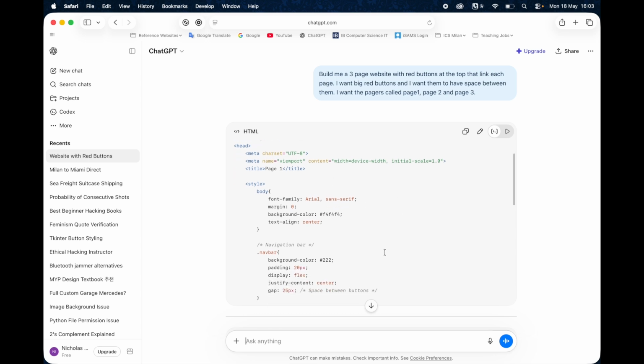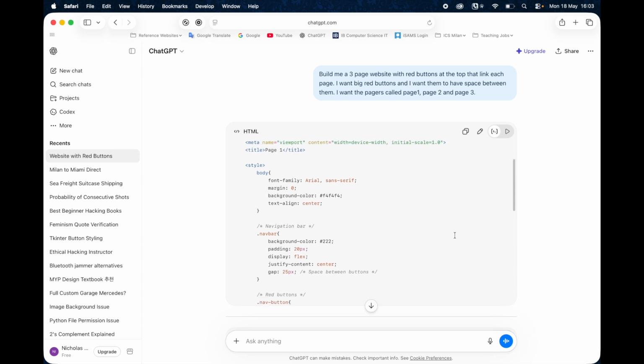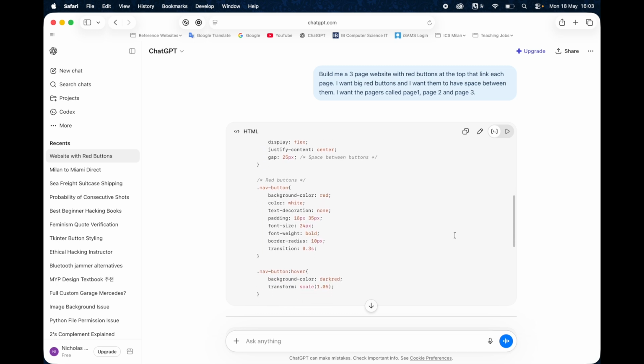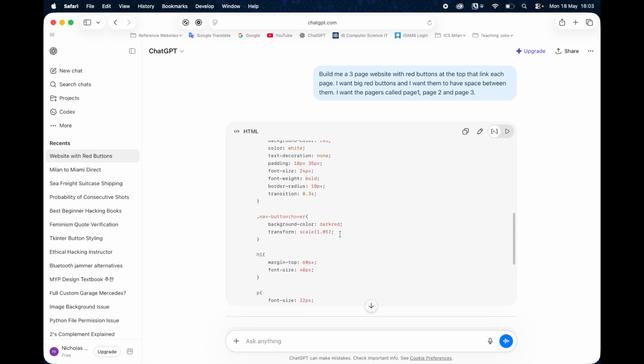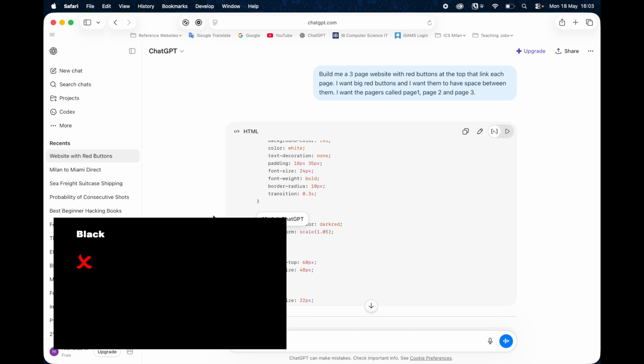because I can then easily, as a teacher, come through and say, okay, what does this line here mean? And you're not going to know because you haven't coded it yourself. You haven't written the HTML yourself. You're not going to understand what that does. If I say to you, let's have a look, what is transform scale? What is that? And because you haven't learnt it, you're not going to know what that is. And therefore, I'm going to know straight away that you haven't done this, that ChatGPT has done this. And that is a fail.